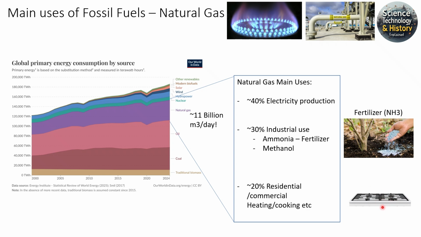But 30% has also a very important use in industry to produce, for example, ammonia. This is really a big chemical that's used for fertilizer, as we said. So fossil fuels make fertilizer that becomes food at the end to put on our table, and methanol and other chemicals that are really needed for the variety of items we are using.